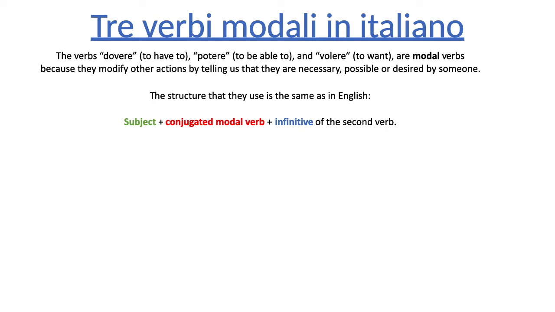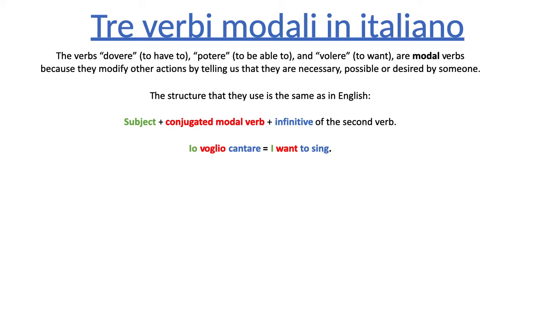So let's look at some specific examples of sentences in Italian with modal verbs. Io voglio cantare. That means I want to sing. I'm using the same colors to mark the 3 components of the sentence. Okay, so io, you already know, that means I, right? That is the subject. The person doing the action here is myself, io.